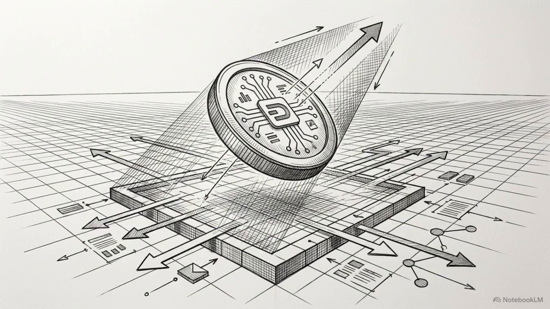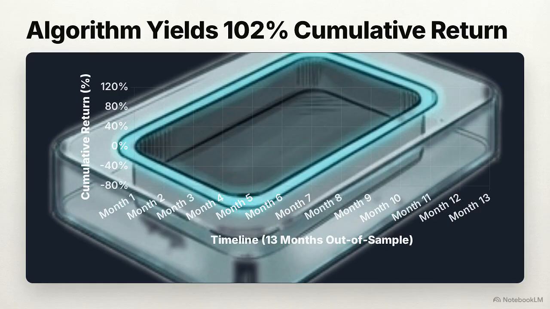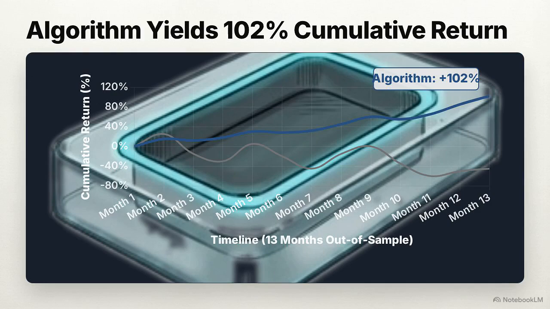We ran the system on Solana perpetual futures, operating across 13 months of strict out-of-sample data. This graph compares the raw asset against the system's outcome. Over that specific 13-month period, a simple buy-and-hold strategy on Solana plummeted exactly 45%. In the exact same conditions, the algorithmic system generated a 102% cumulative return, operating with severely restricted drawdowns.